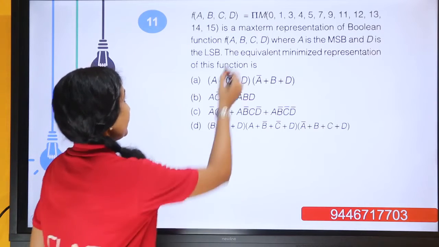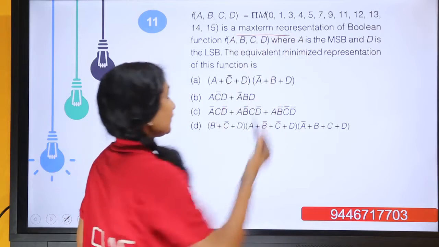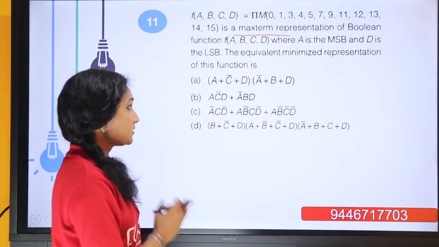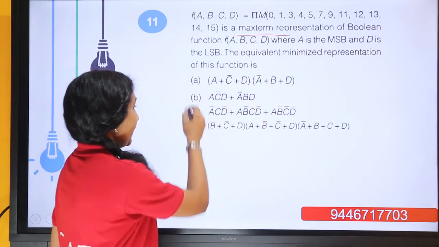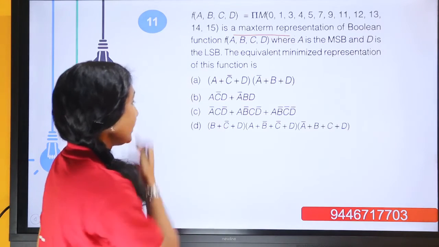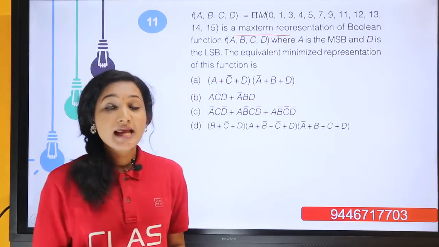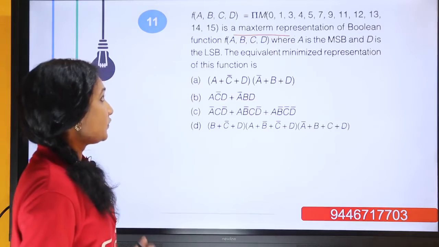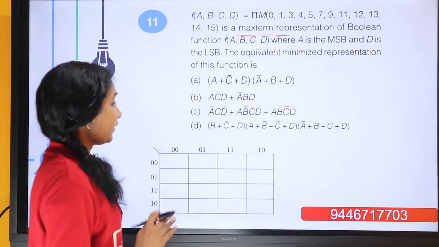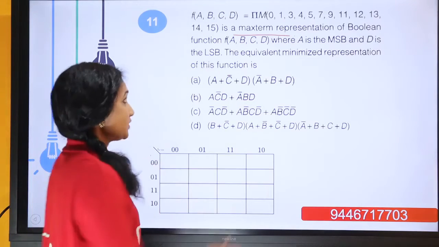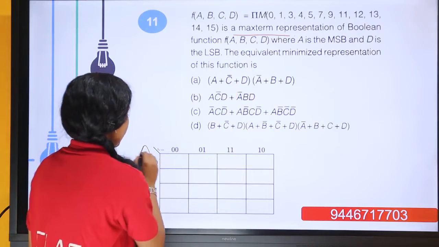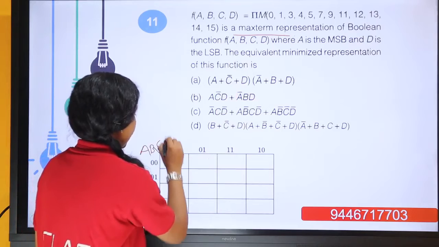But here in the question we have been given the max term representation, while in the options A, B, C, D we have both POS and SOP forms. So we don't know how to find this. First of all, we can solve this by finding the POS form, because we have been given the max term representation. As it is a 4 variable one, we want a 4 variable K-map.